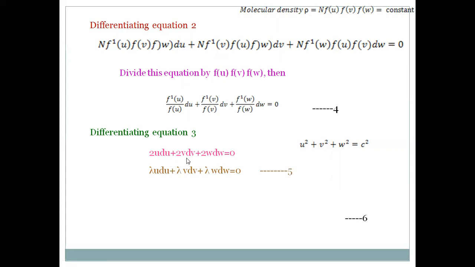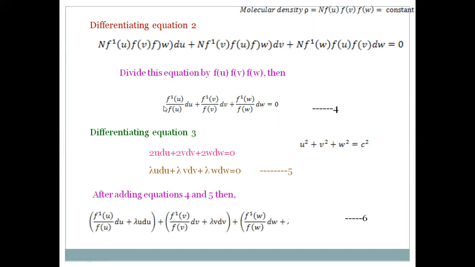Then what happens? Lambda u du plus lambda v dv plus lambda w dw is equal to 0. Of course, lambda is constant. For a physical interpretation, lambda plays more of a role, so we take it multiplied by lambda. So from equations 4 and 5, when adding these two equations to each other, what happens?